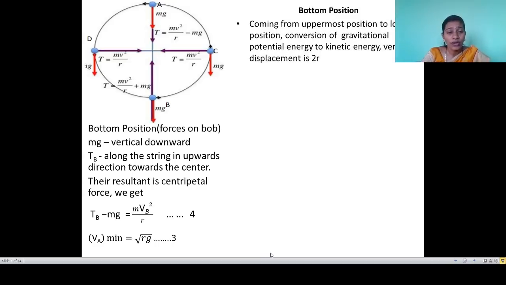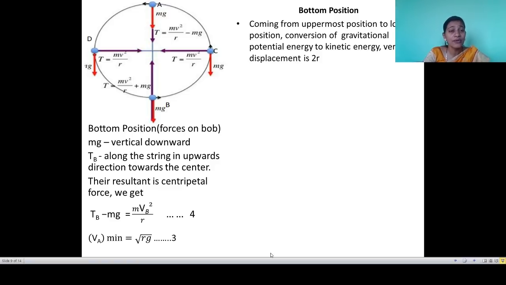Now see, what happens when the bob is coming to the bottom position, that means first of all the bob is present at the top. When it is coming from top to bottom, there is a conversion of gravitational potential energy. When it is coming from top to bottom, its gravitational potential energy decreases, and that gravitational potential energy is converted into kinetic energy.